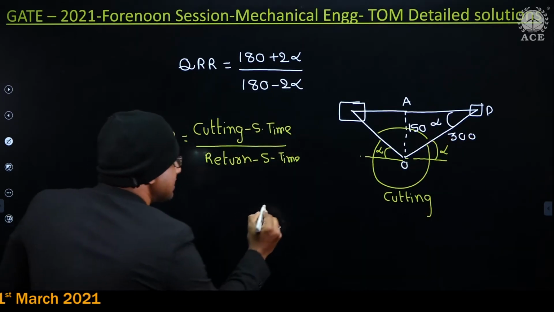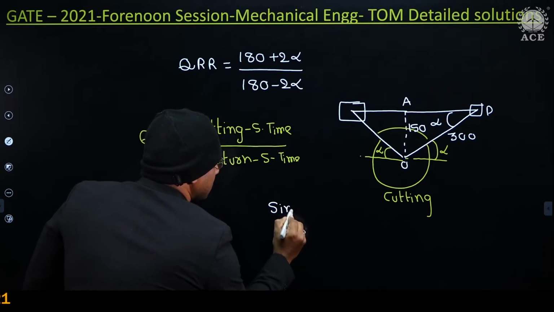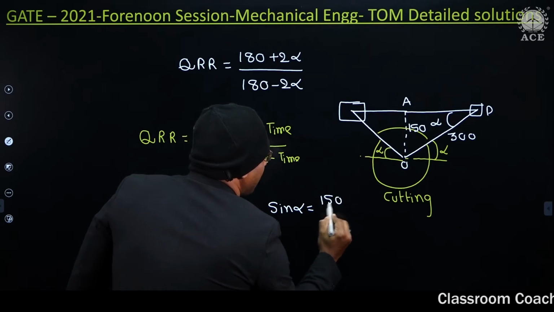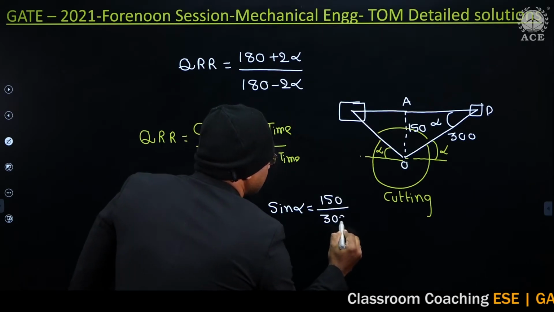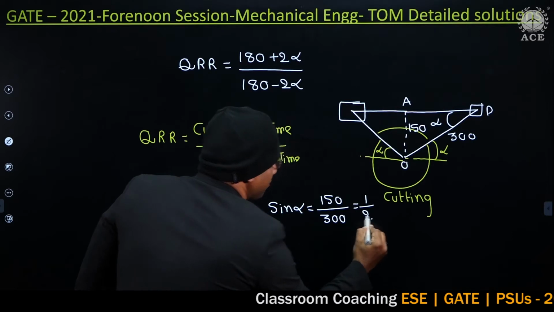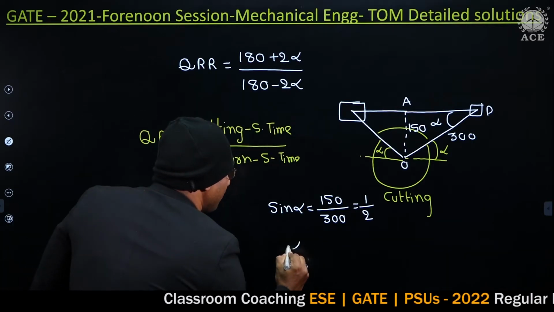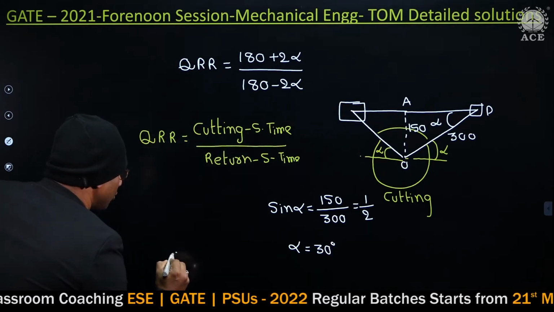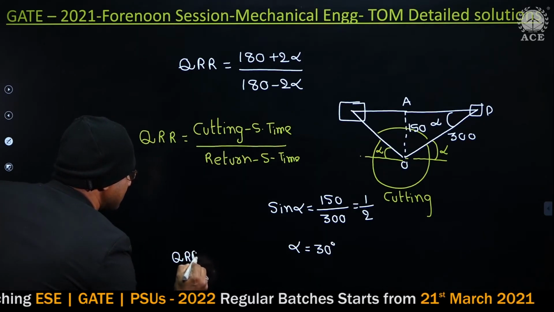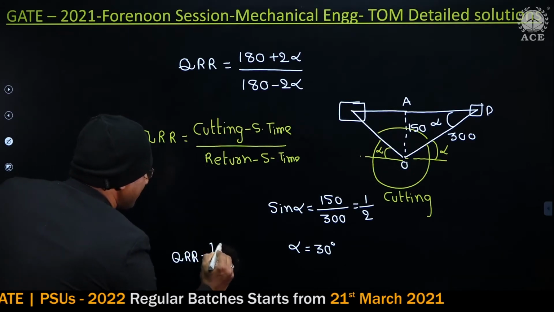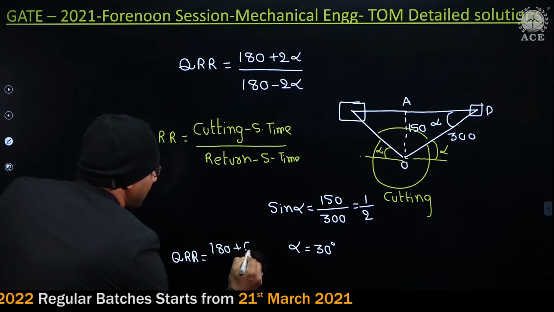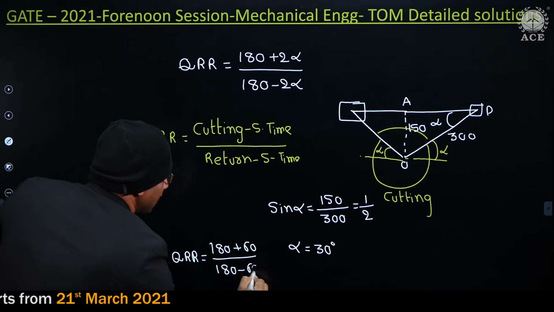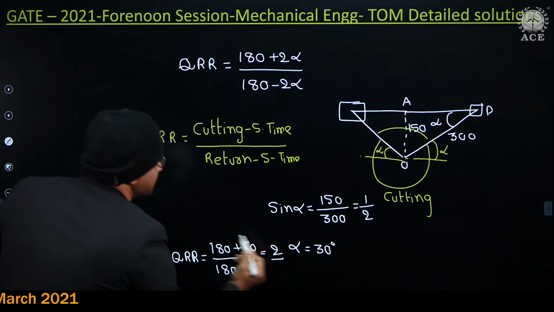Sin alpha equals 150 by 300, which is nothing but 1 by 2. So alpha is 30 degrees. Once I know alpha, QRR equals (180 + 60) by (180 - 60), and you will get 2 as the answer.